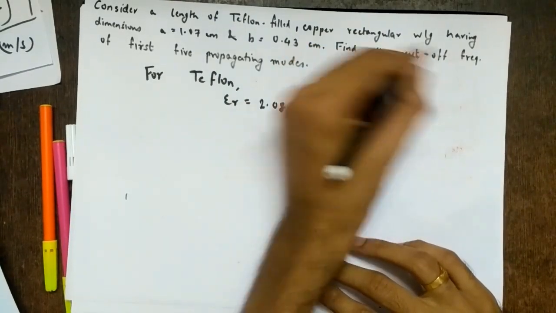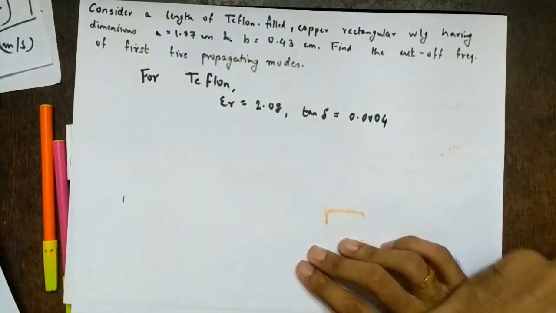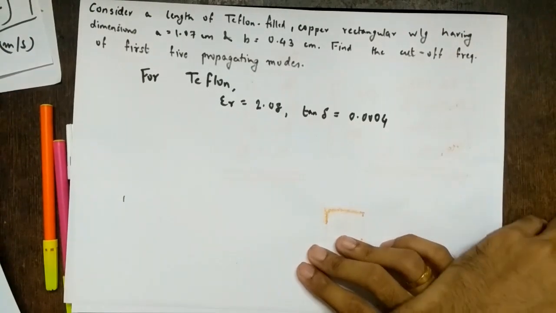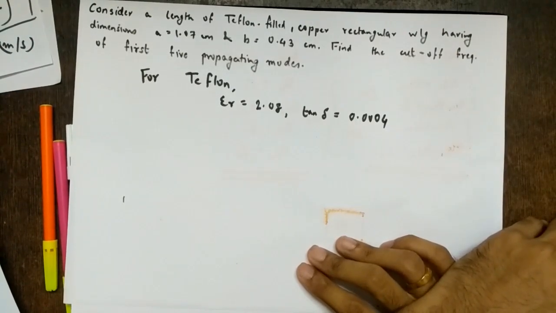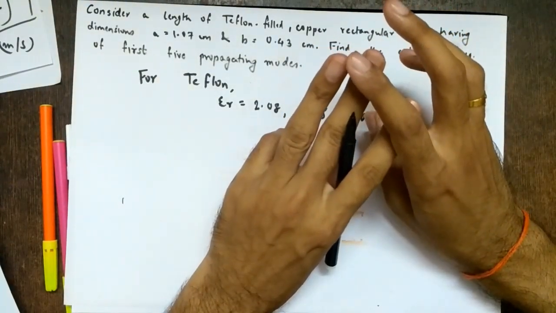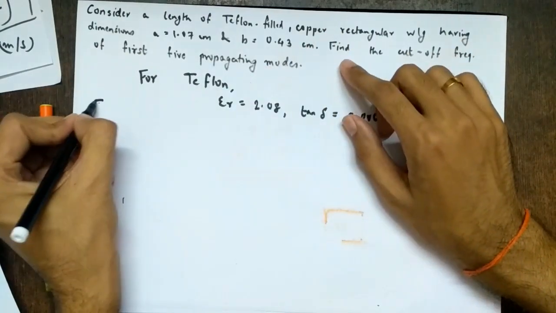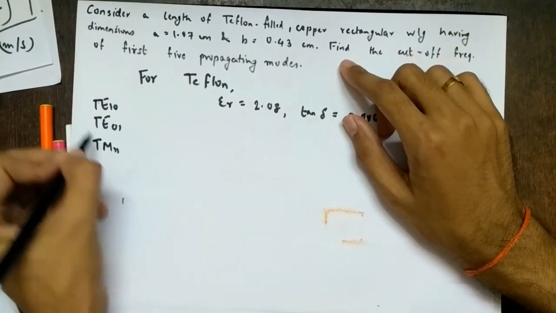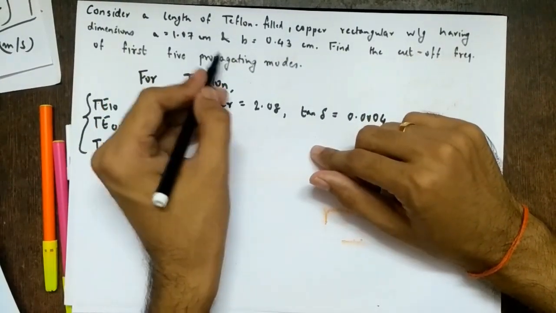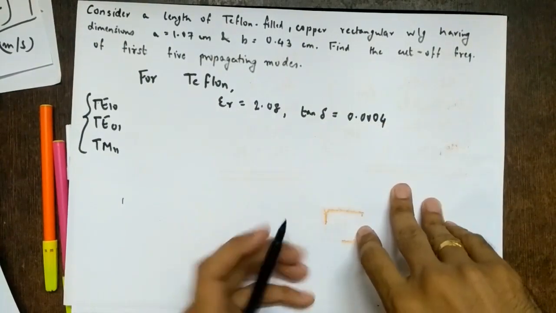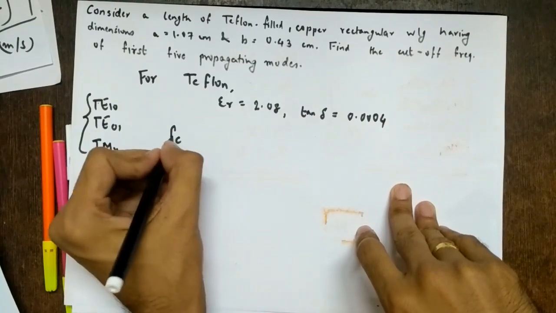So what we have to find? Find the cutoff frequency of first 5 propagating modes for a rectangular waveguide. So what we know? It is a rectangular waveguide. So dominant mode is what? TE10, right? And which is the next propagating mode after TE10? We saw in the last lectures that it should be TE01. Why? We had 3 cases for the lowest order modes, to decide the dominant mode. So these are the 3 lowest order modes. Obviously among the first 5, these 3 are there. Next 2 we have to find out. So let's see how to find them out. Okay. So first we write the expression for fc.